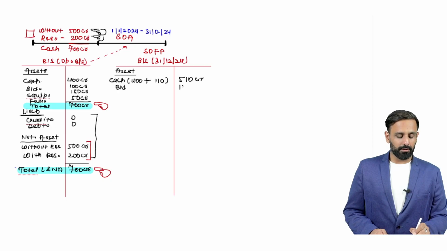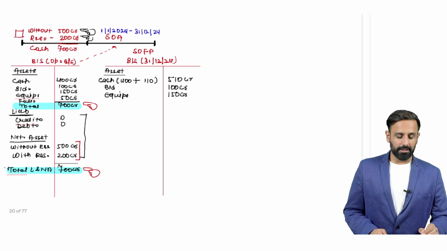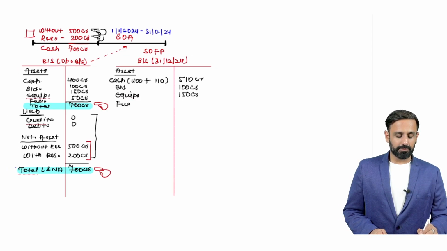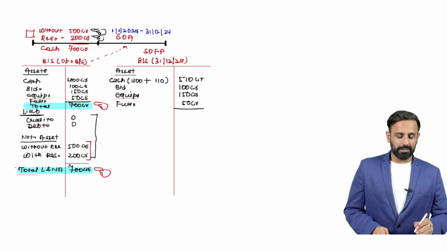Right now I'm ignoring depreciation and all, right? I'm copying the same value here, so you should be able to understand. Equipment value is 150 crore. Then here furniture value is 50 crore. Now if I do the total here, so total is going to be 810 crore.